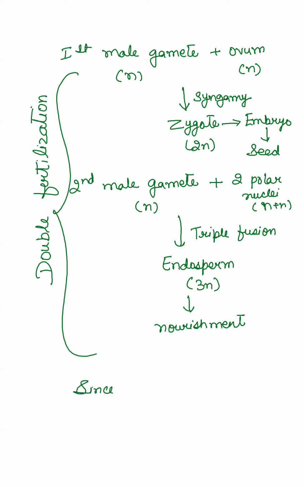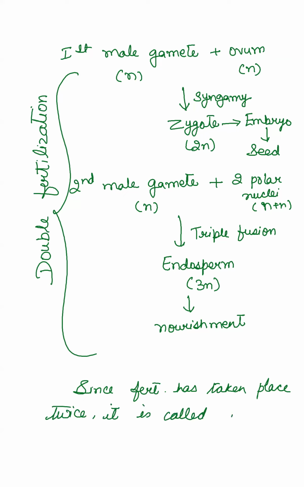Since fertilization has taken place twice, it is called double fertilization. So आपको 1 mark question से why fertilization in plants is called double fertilization. So that's just a one sentence answer.